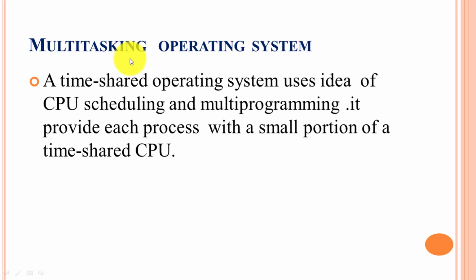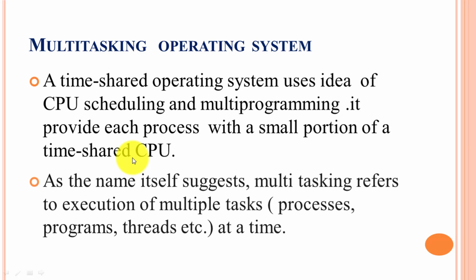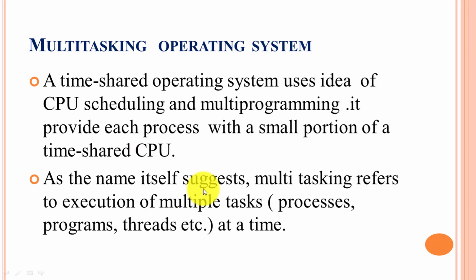But multitasking is the extension of multi-programming because it provides each process with a small portion of time on the shared CPU. That's why it is called multitasking or time shared. As the name suggests, multitasking refers to execution of multiple tasks, that is processes, programs and threads, at a time.